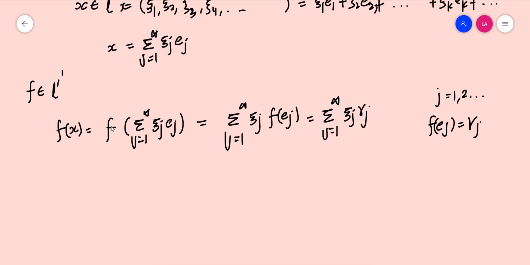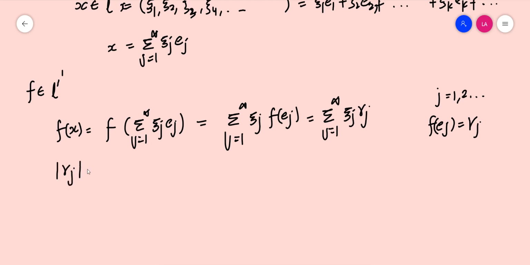Now our objective, as in the previous case, is to find the value of norm f. For that, we have to find the value of modulus of f of x divided by norm x. In this case, we take modulus of gamma j.